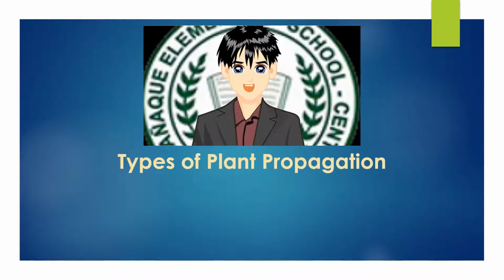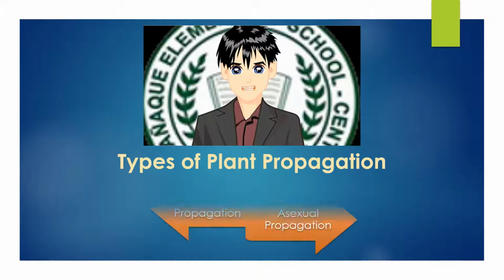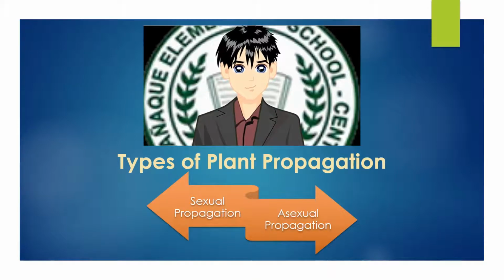Types of plant propagation. Plant propagation is the process of reproducing or creating a new plant or seedling. There are two types of plant propagation, sexual and asexual propagation. Sexual propagation is reproducing of plants from seeds. The other one is asexual propagation that uses growing plant parts other than seeds.